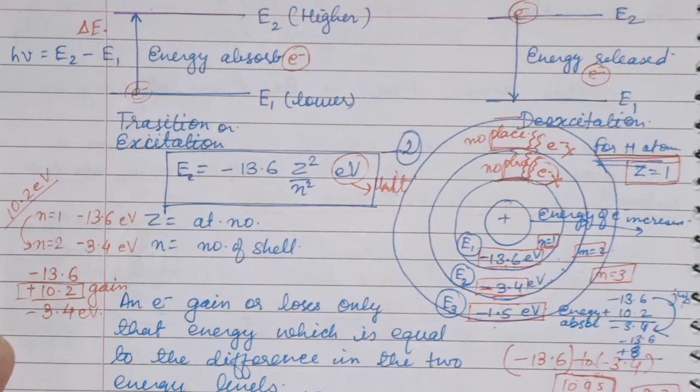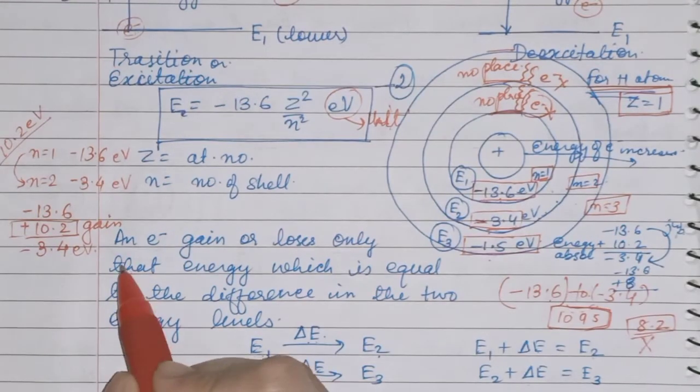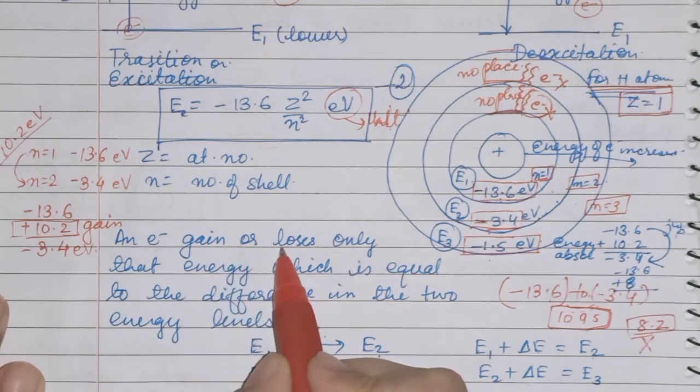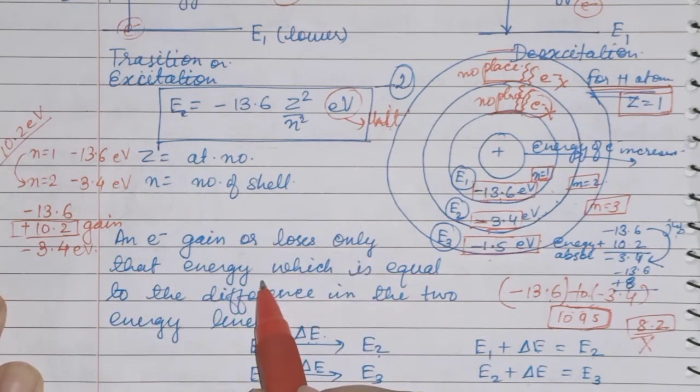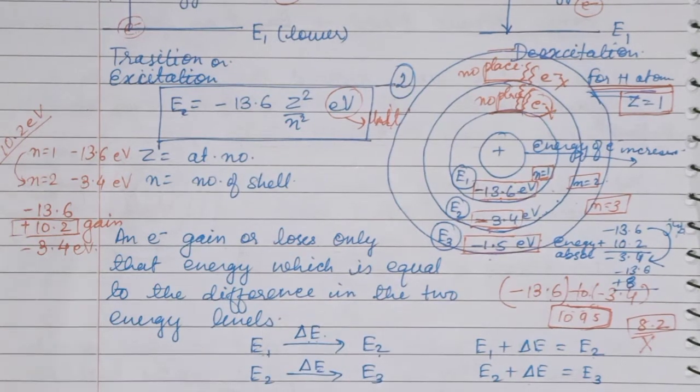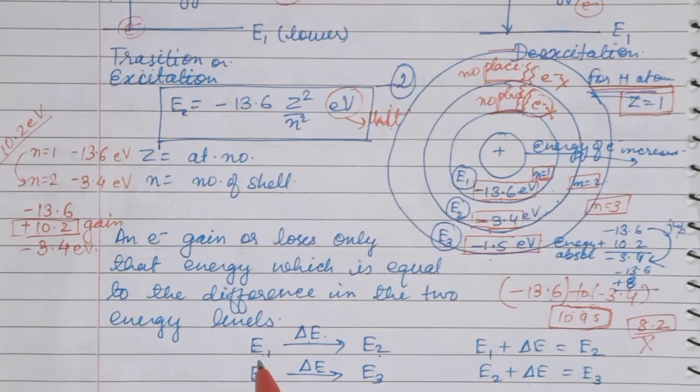Okay. Now here, children, an electron gains or loses only that energy which is equal to the difference between the two energy levels. So when the electron is in the first shell, it will gain the difference between these two energies, and then only it will move to the second energy level.